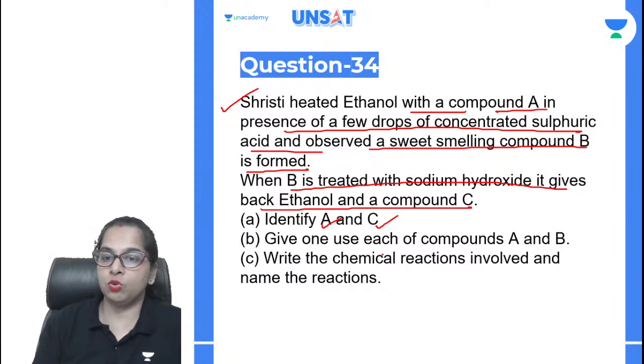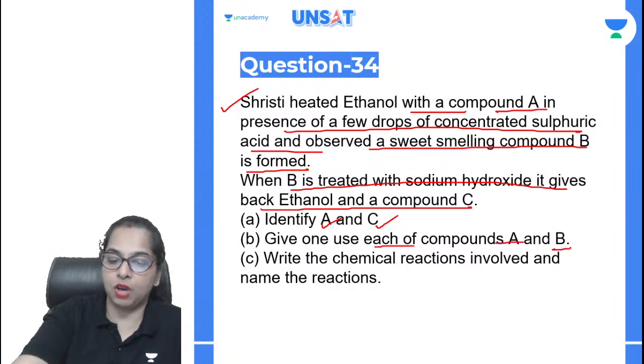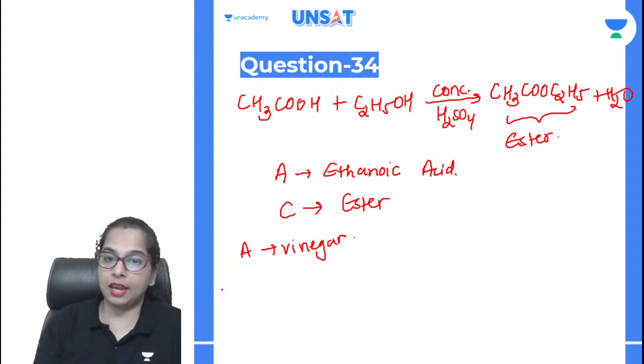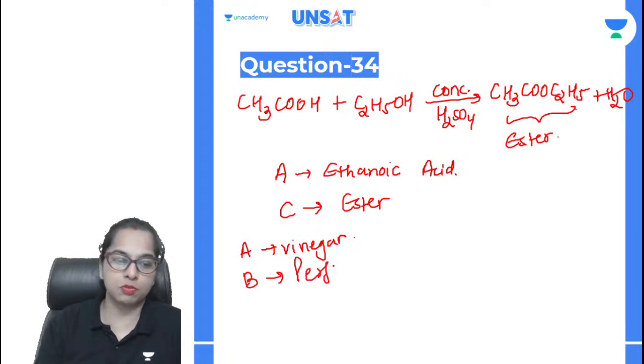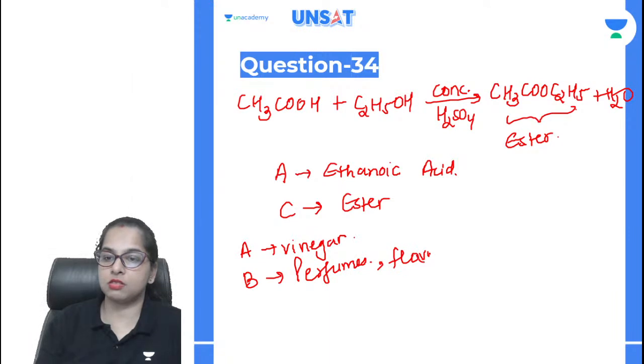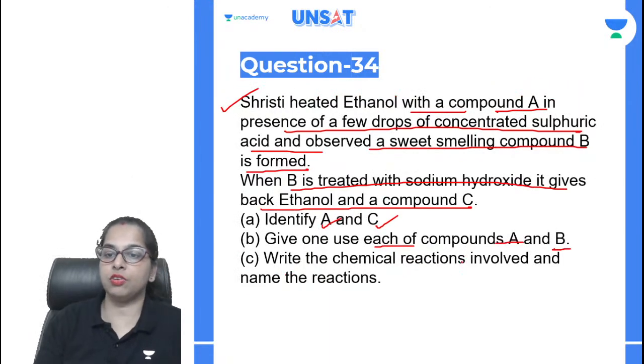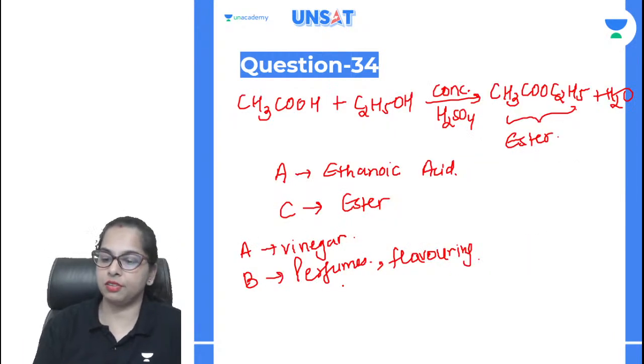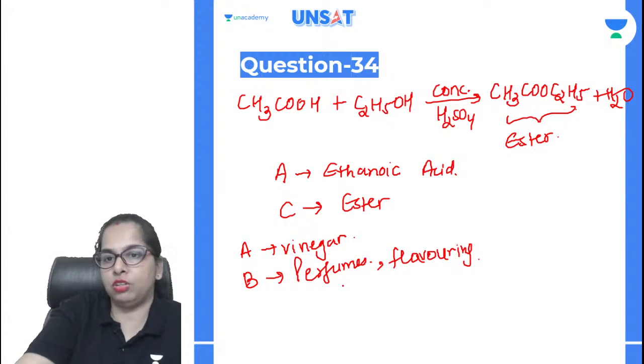Then give one use each of the compounds A and B. So how are A and B used? A is used to make vinegar. सिरका हम सब लोग खाते हैं, right? And B, that is the ester, is used to make perfumes and all, flavoring substances, everything. Then they are asking you to write the chemical reactions involved. Okay. So this is how the question has to be attempted.